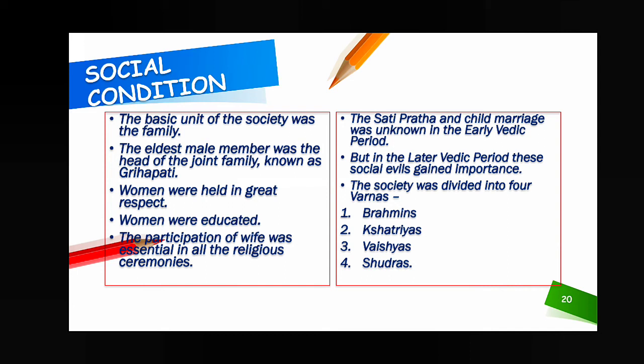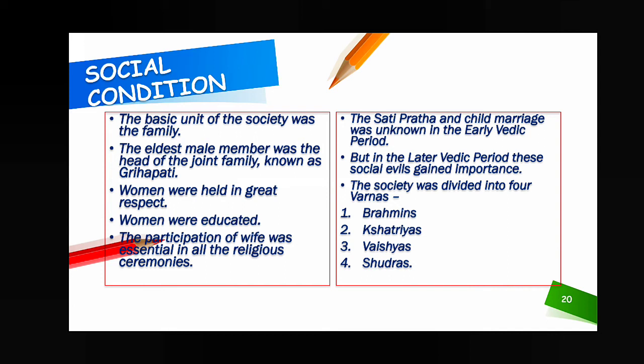The Sati Pratha and child marriage were unknown in the early Vedic period. Sati Pratha means that after the death of her husband, the wife, when she becomes a widow, has to sacrifice herself in the same fire where the body of her husband is burned. That is called Sati Pratha, because the society thought that since her husband had already died, there was no necessity for her to live in this society.